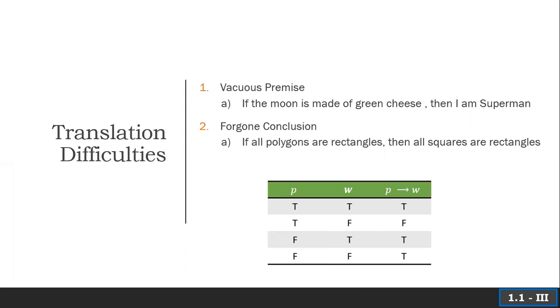A foregone conclusion. If all polygons are rectangles, then all squares are rectangles. This is kind of the opposite coin of the vacuous premise. The conclusion is true, so the statement is true.